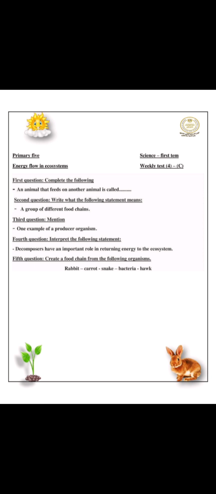Fourth question. Interpret the following statement. The decomposers have an important role in the ecosystem because decomposers feed on dead organisms and return the nutrients to the soil.